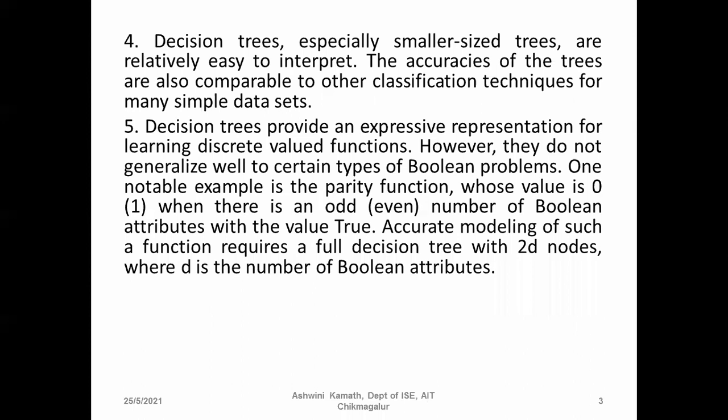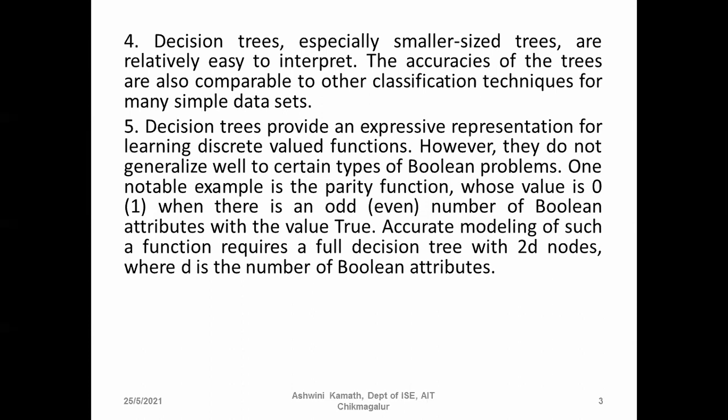Fifth one: decision trees provide an expressive representation for learning discrete valued functions. I hope you know the difference between discrete valued and continuous valued functions. Continuous valued means the values are numerical, floating point numbers, like the price of an item or the salary of a person.